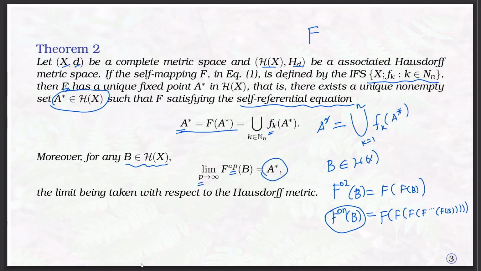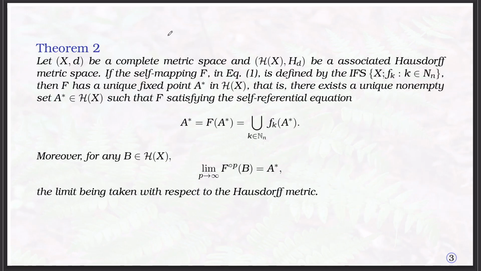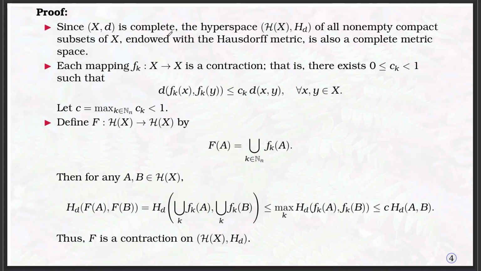If n tends to infinity, here p tends to infinity, this sequence converges to the fixed point A star. Now, one can observe that we are taking the finite union of contraction mappings, and we need to prove that F is a contraction on H of X. Then we can establish that F has a fixed point in H of X. But for this we have already proved enough results, so let us start by summarizing the result.